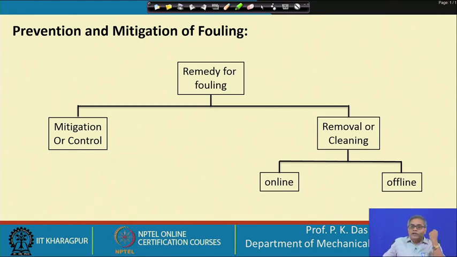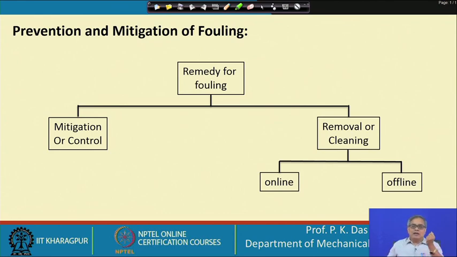Mitigation or control, that means this is a very good strategy for many of the cases, that if we can prevent fouling. It is like health: if we become healthy and can afford not falling sick, that is the best way.